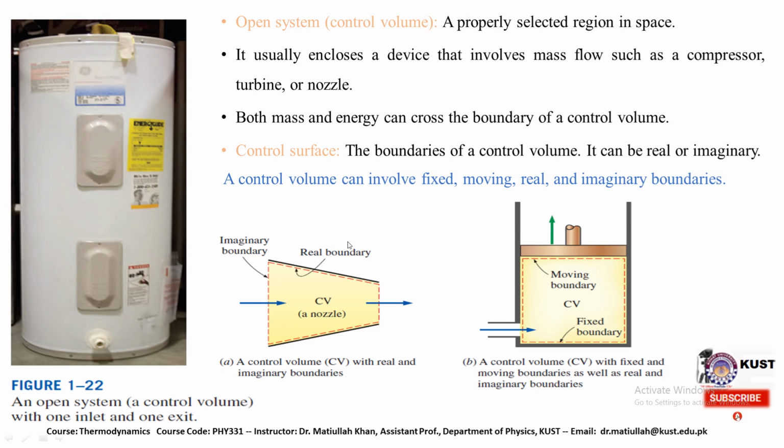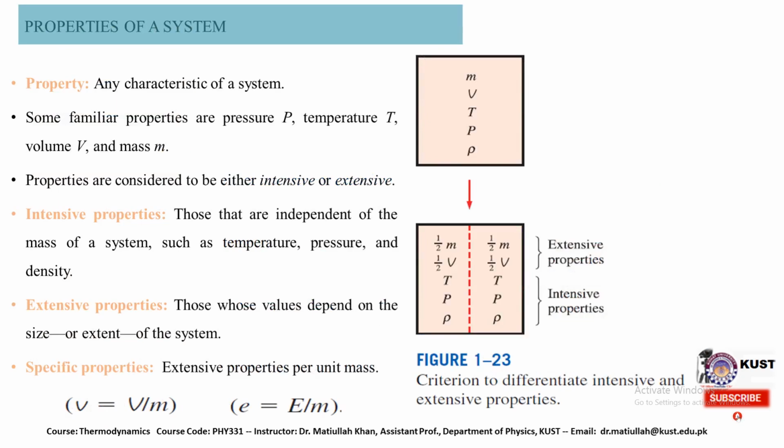So we have some real boundaries over here, and there are some imaginary boundaries that are also there. Another control volume with fixed and moving boundaries, as well as real and imaginary boundaries. If we are increasing the pressure, the piston may move up, and if we are decreasing the pressure, the piston will move down, depending on that particular configuration.